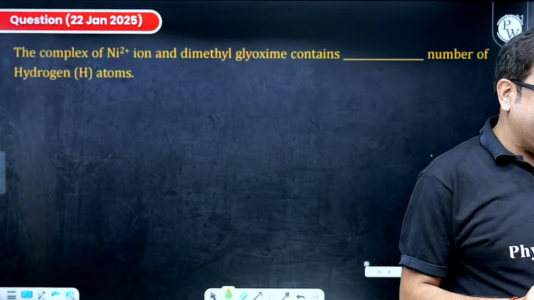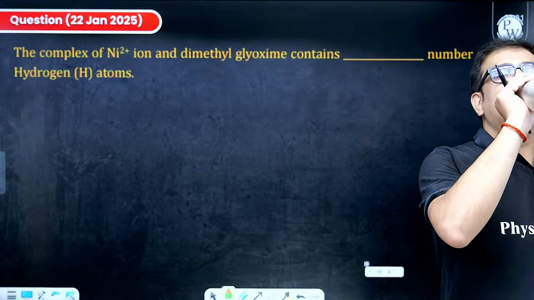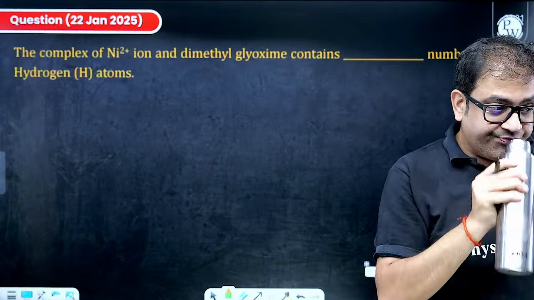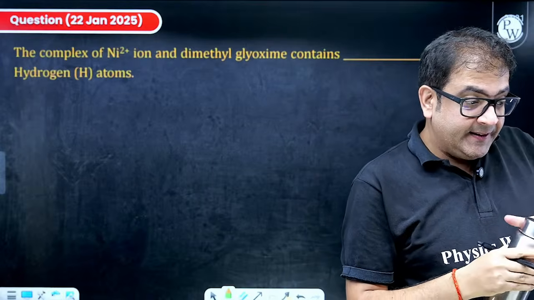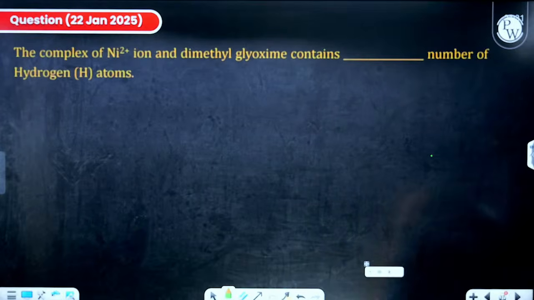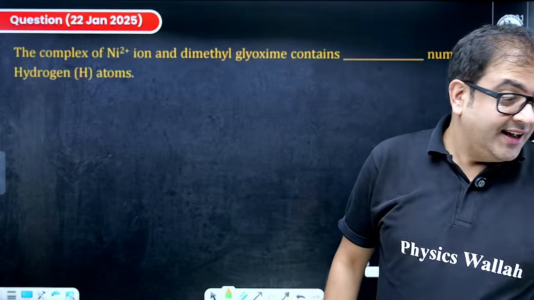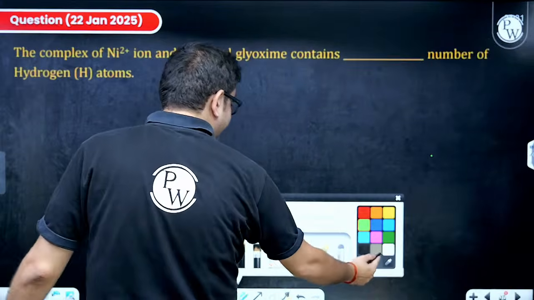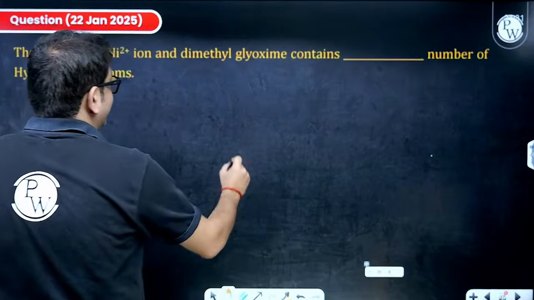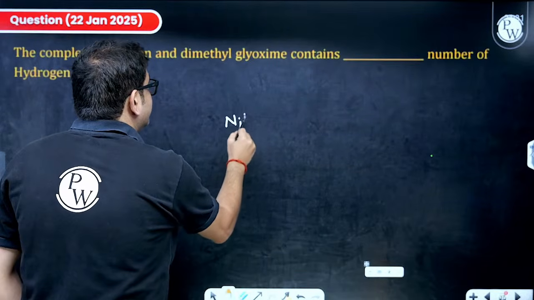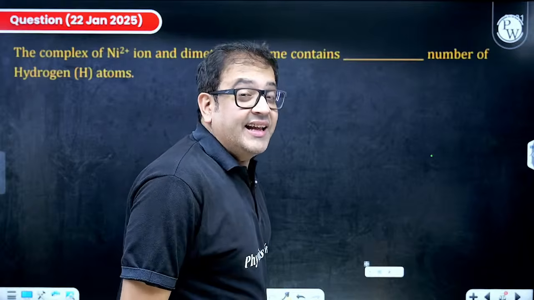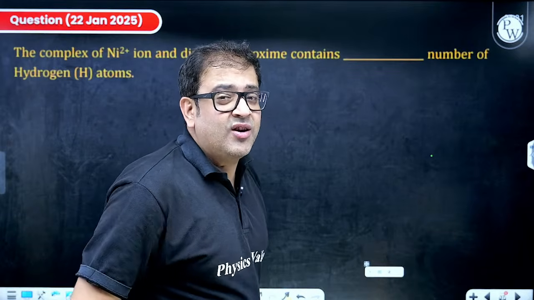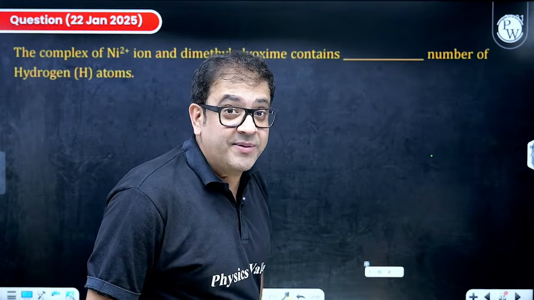Yes, 14 is the answer, guys. Perfect. Yes, let's see why. Sir, we know Ni plus 2 technically should form... Sir, DMG is not a strong field ligand. So technically, it should form tetrahedral.